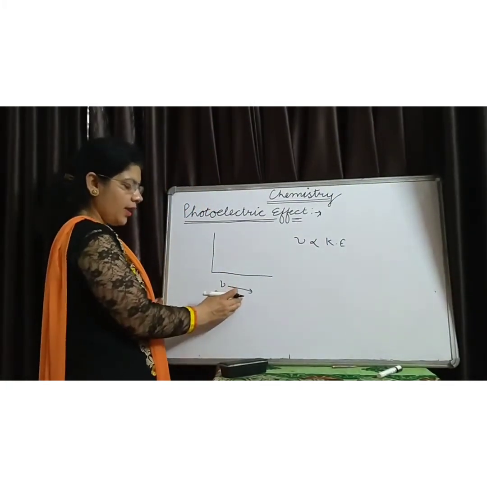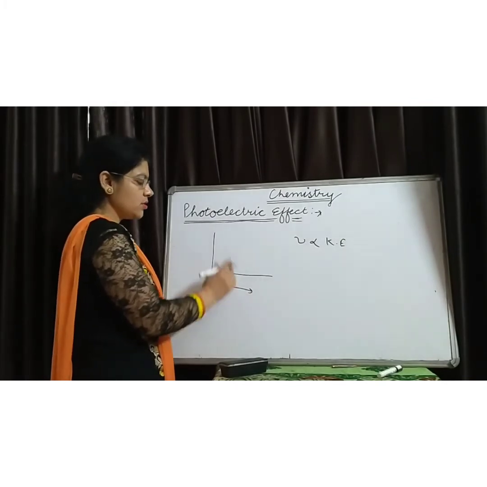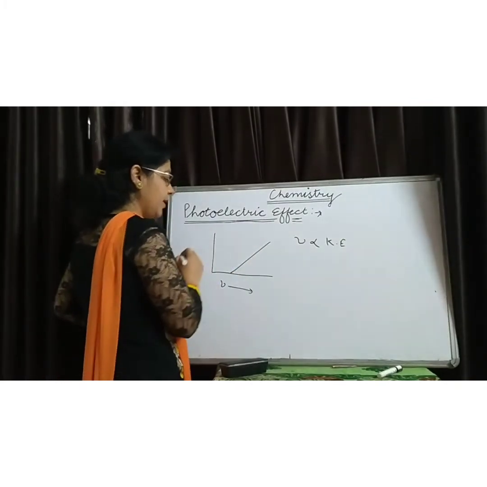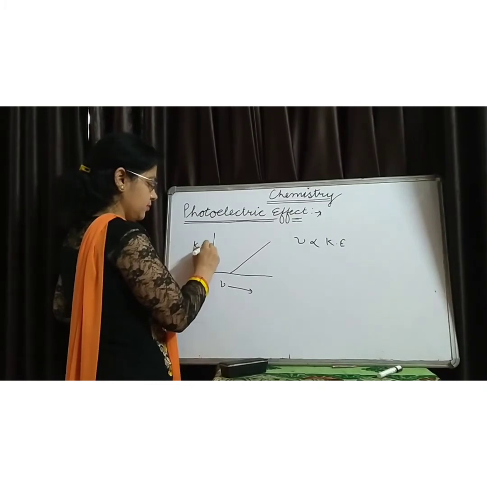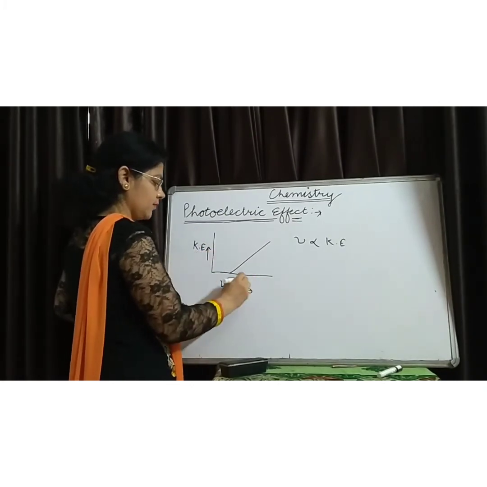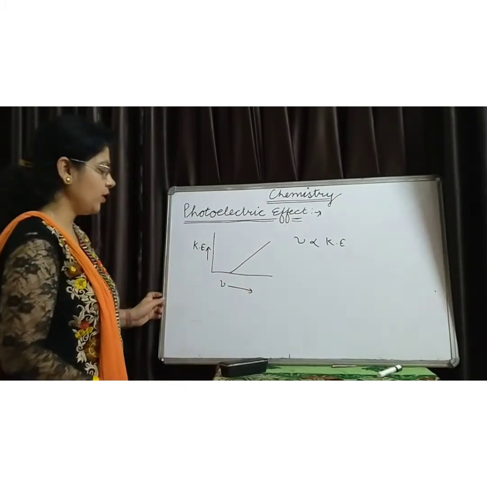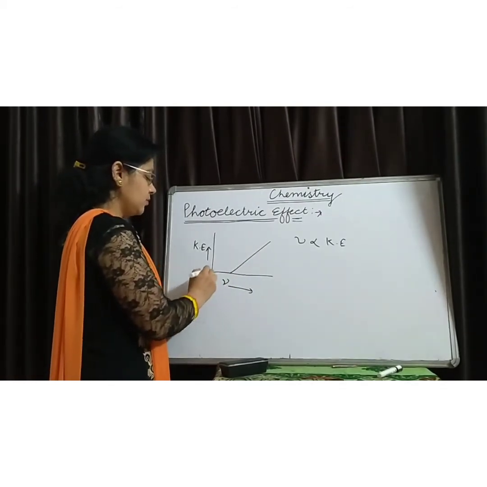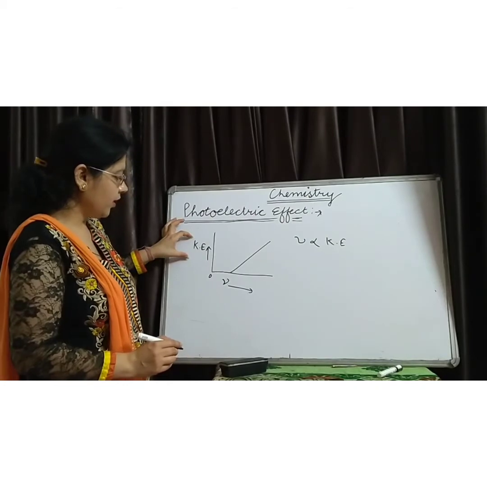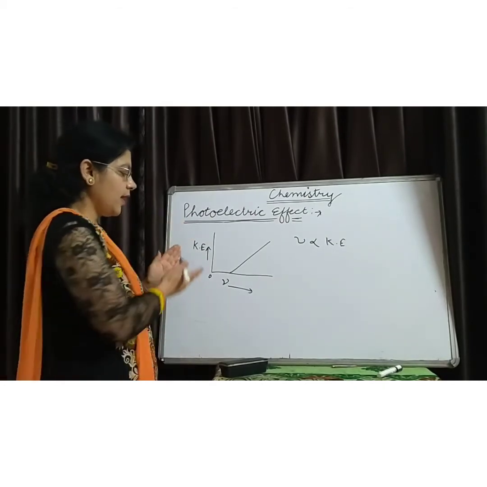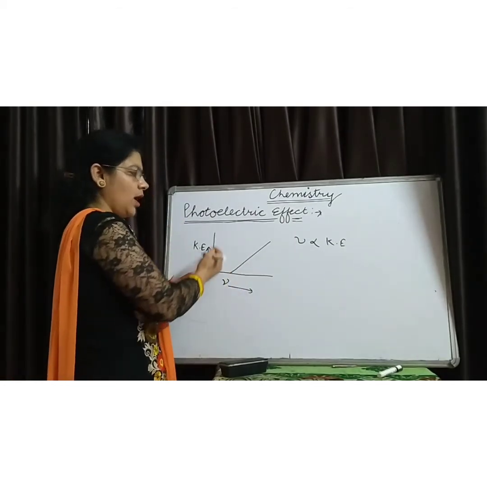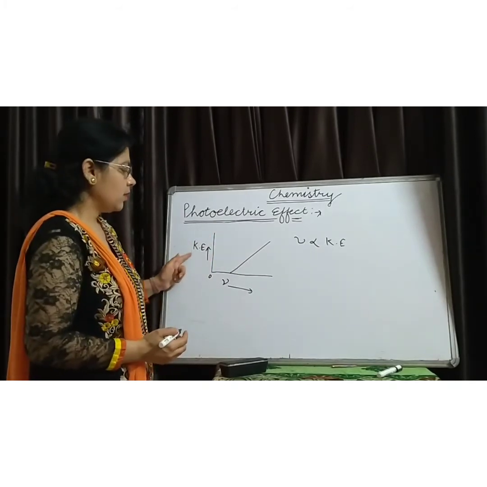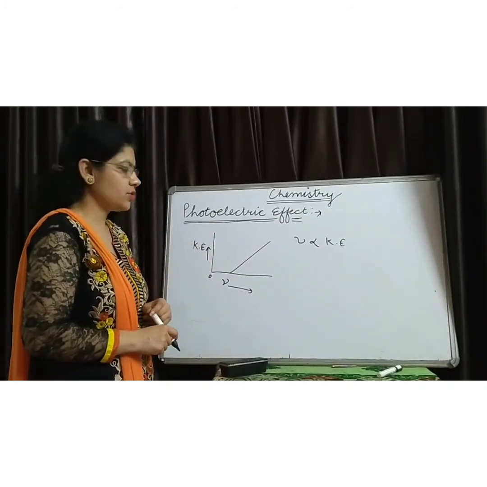It means, higher the frequency of the radiations, higher is the kinetic energy. If we draw the graph between the frequency of the radiations and kinetic energy, it is found that higher the frequency, higher is the kinetic energy.